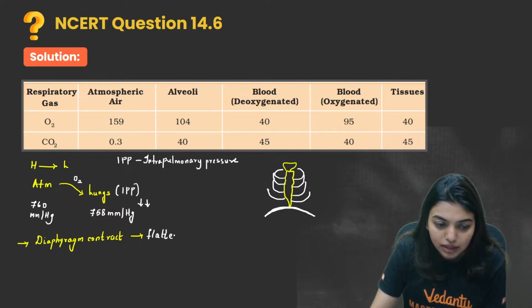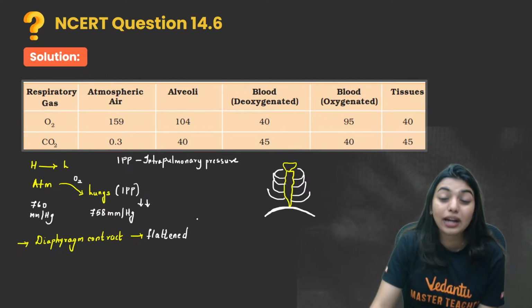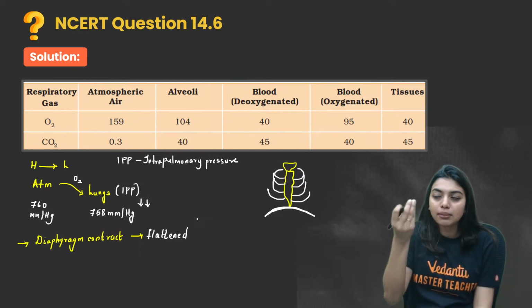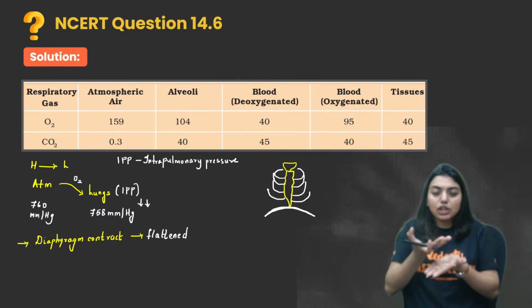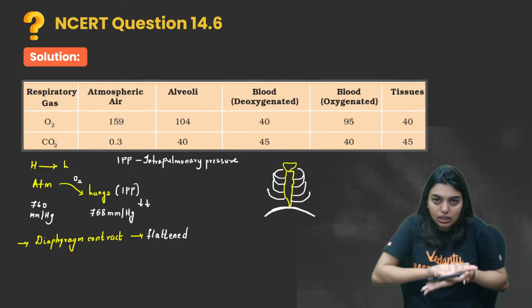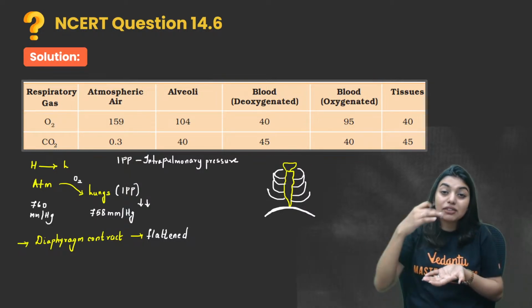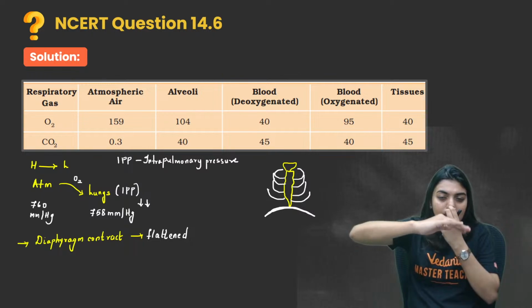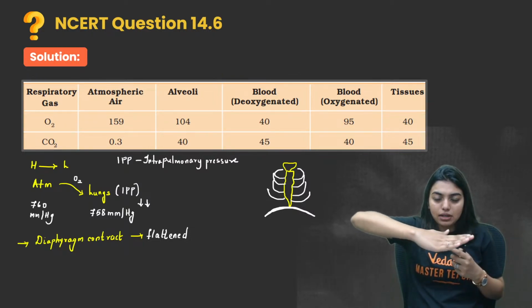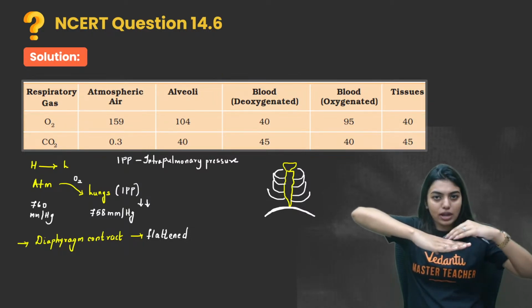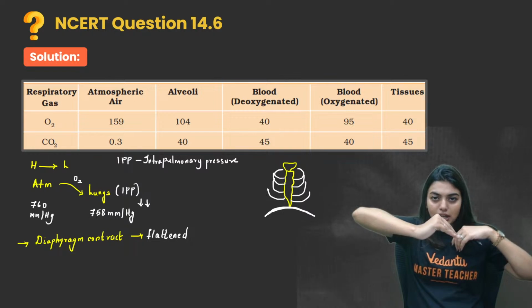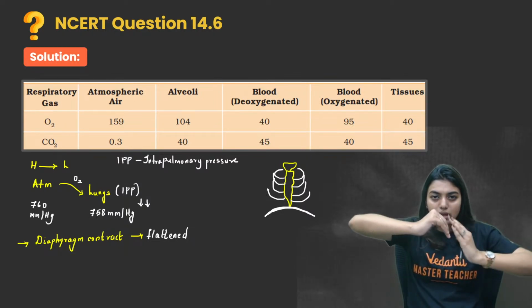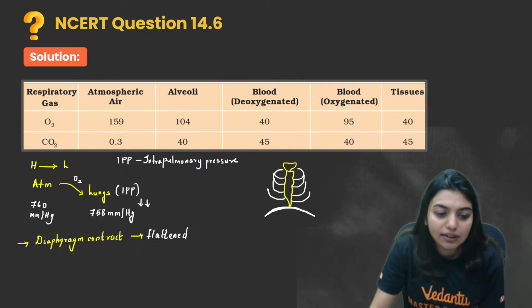Now when the diaphragm contracts, it gets flattened. Why? To make more space. Simple thing. When I'm doing inspiration, I have to make sure that my entire body comes down a little, so that more air can come in. But if I want to push it out, I'll bend like this. Now imagine this is the diaphragm. If I want more air to come in, I will make it flattened. If I want to push the air out, I will become dome shaped and push the air out. So the diaphragm will contract.